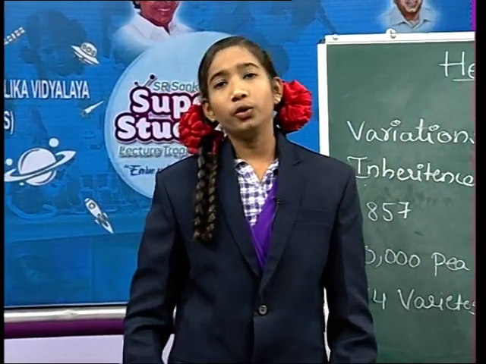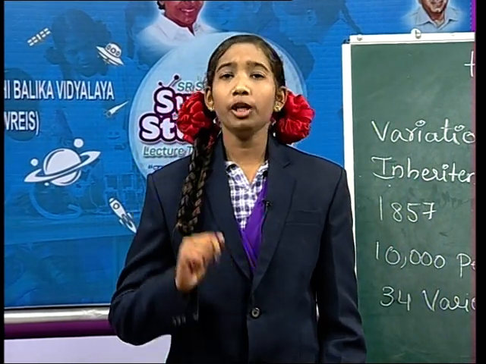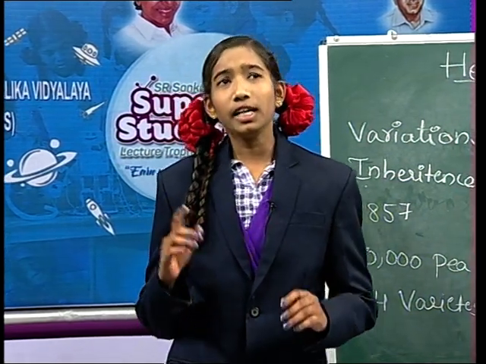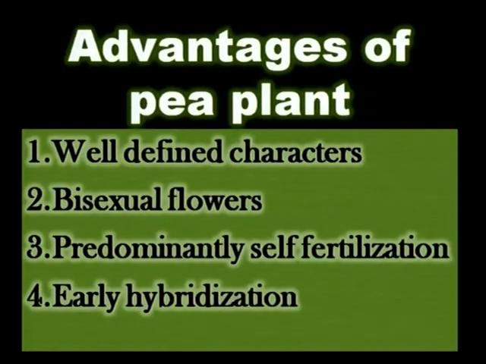Now friends, do you know why John Mendel selected only pea plants for his experiment? Okay, yes, there are some advantages of pea plants. Let us observe what are the advantages of pea plants. The well-defined characters, it has bisexual flower, it occurs in self-fertilization, early hybridization, short lifespan.